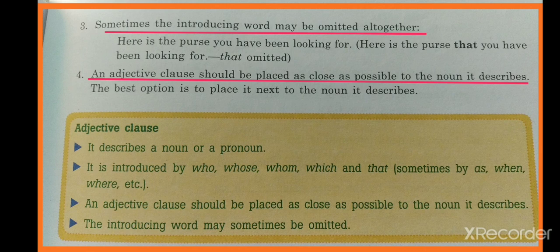So what we have learnt about adjective clause is that it describes a noun or pronoun. It is introduced by who, whose, whom, which and that, but sometimes the introducing word can be omitted. An adjective clause should be placed as close as possible to the noun it describes. These things you have to remember about adjective clause. This is how one kind of clause is completed.